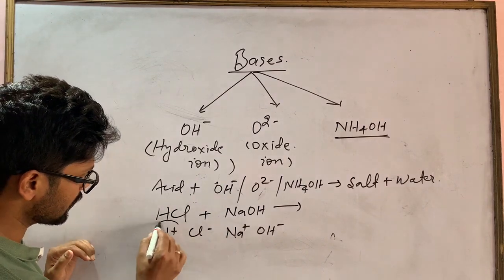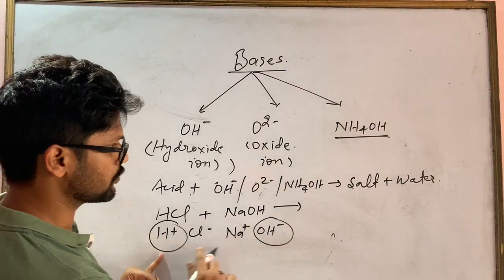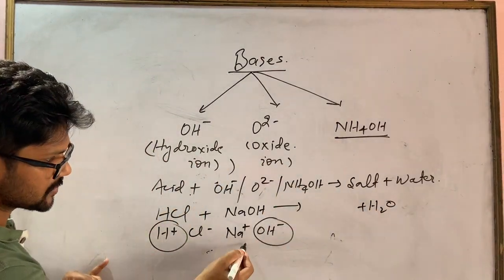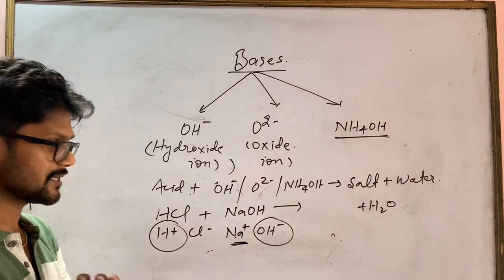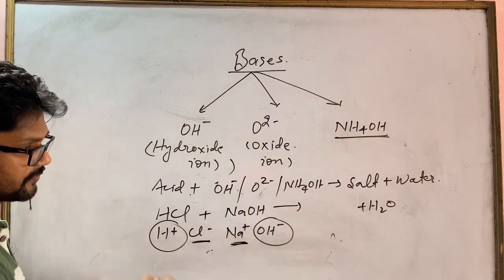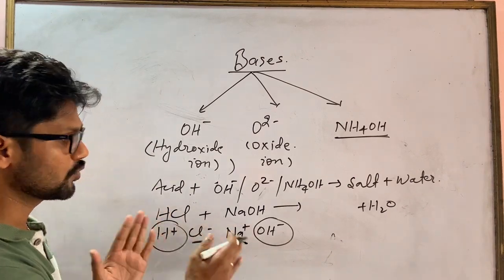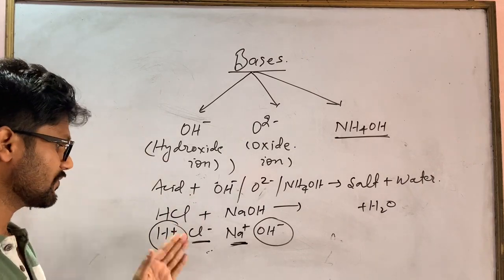The positive of the first will go with the negative of the second reactant, and both will form water as the concept. And the positive part of the second reactant will go with the negative part of the first reactant. You can see that both are monovalent. One is having one positive, another is having one negative.